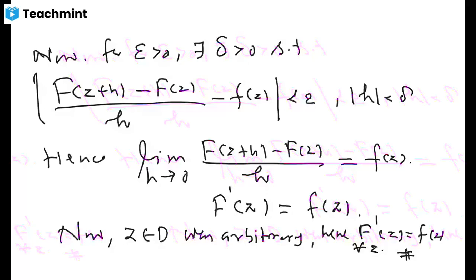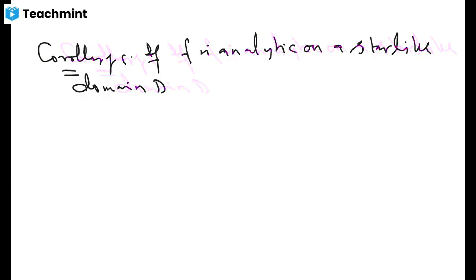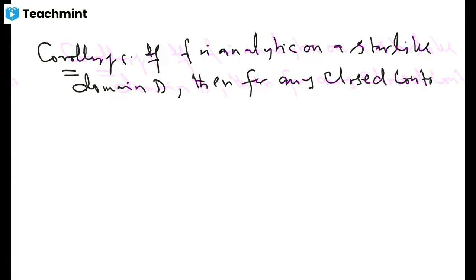The immediate corollary that we have here, let me write it as a corollary. What it says is that if f is analytic on a star-like domain D, then for any closed contour C in D, the integral over C of this function f dz.